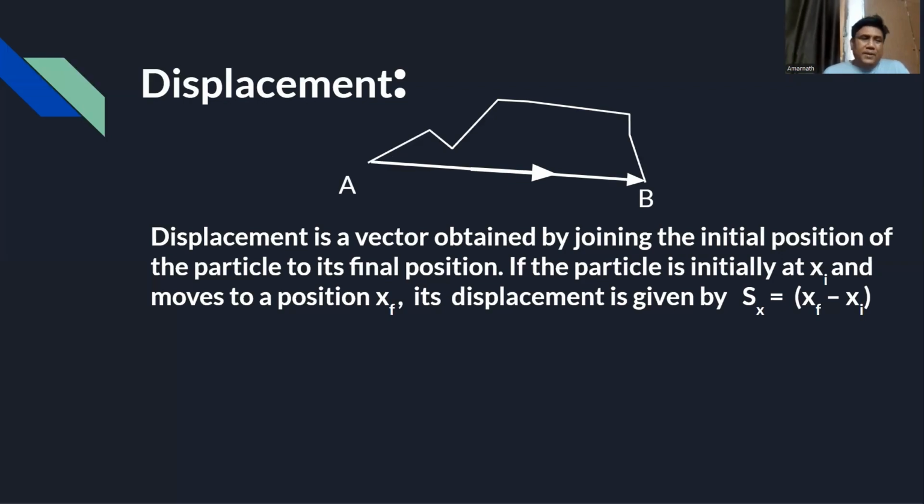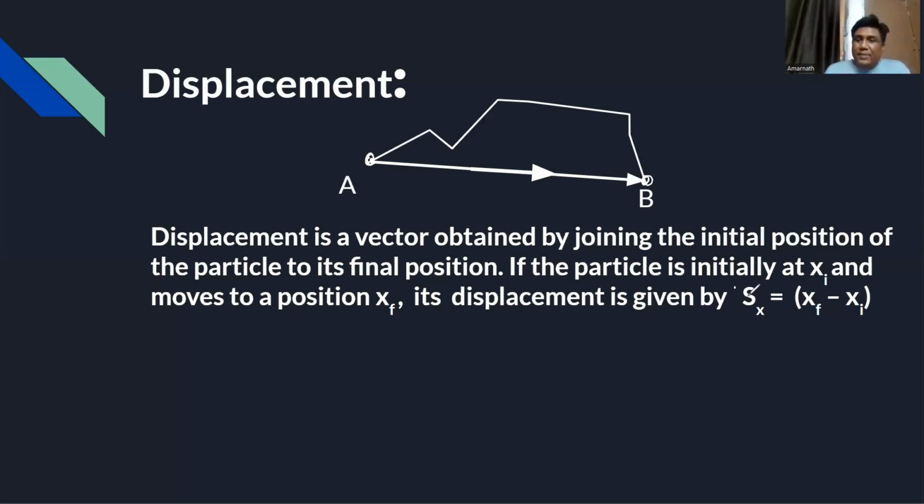Say initially the particle is at x initial, moving along the x-axis only. It may be y also, no problem. And the final position is x final. The displacement is always the final position vector minus the initial position vector.